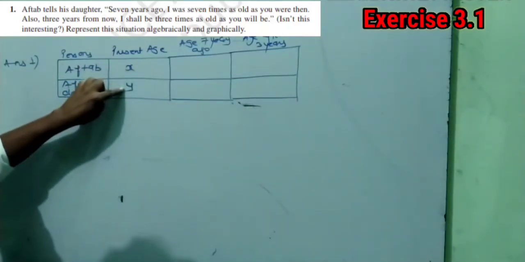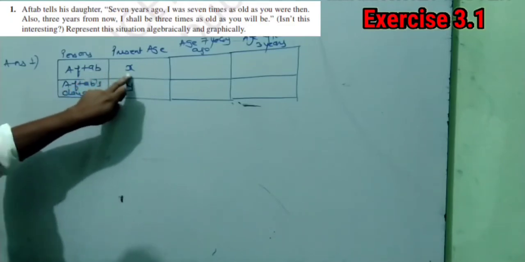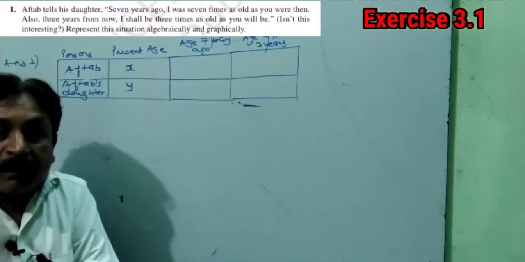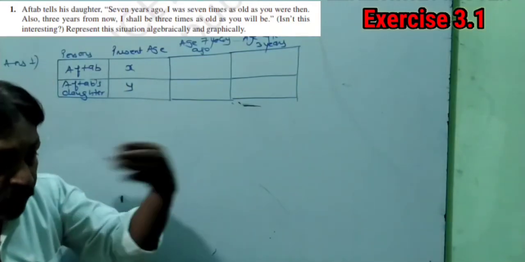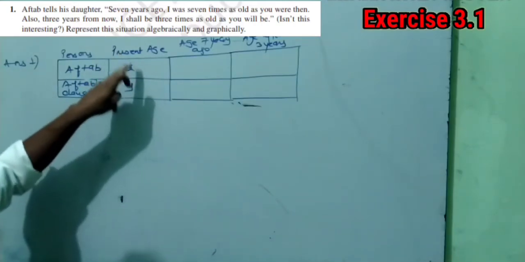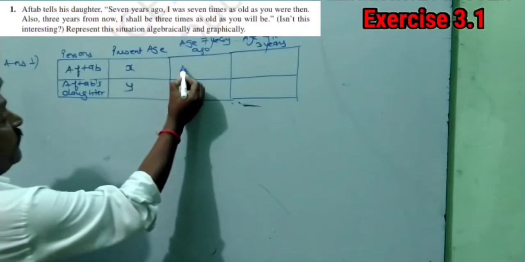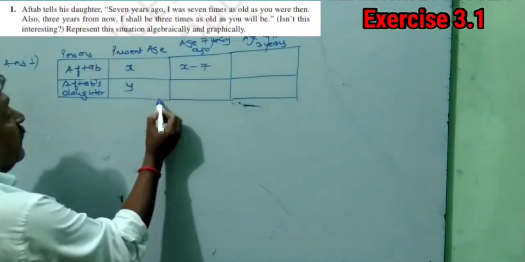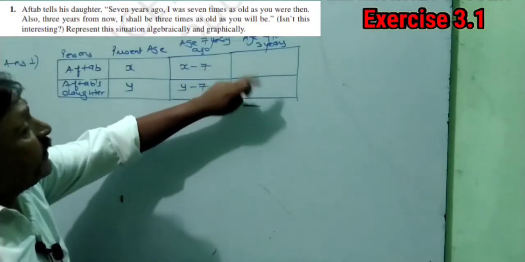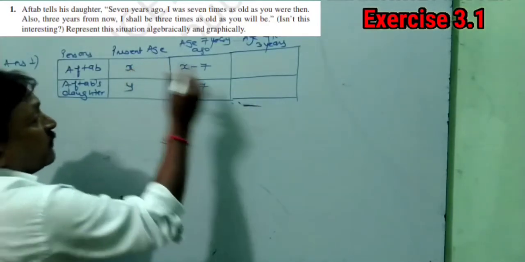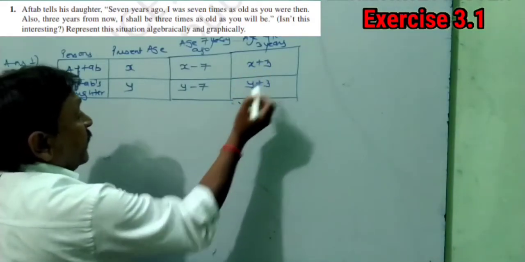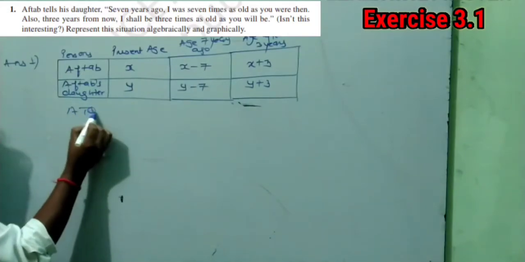Now see, whichever ages we have to count, that will be counted on the basis of the present age, okay? So if Aftab's current age is X years, then 7 years ago, when we go back, we do the subtraction. When we go forward, we do the addition to that present age. So his age will be X minus 7 and Aftab's daughter's age will be Y minus 7. And in this case, age after 3 years, right now is X, so it will be X plus 3 years and Y plus 3 years. Now we can come to the question.